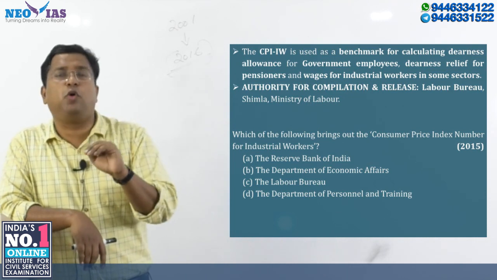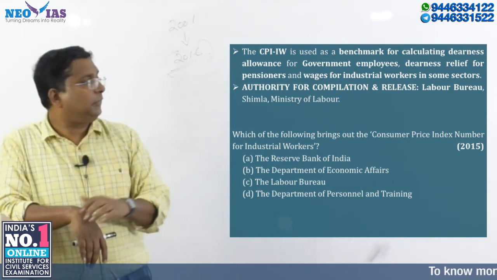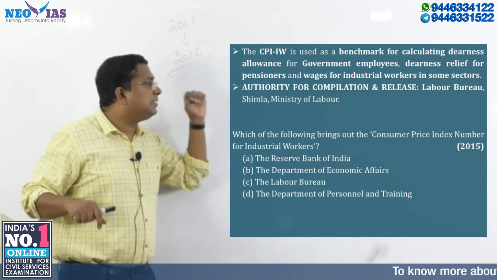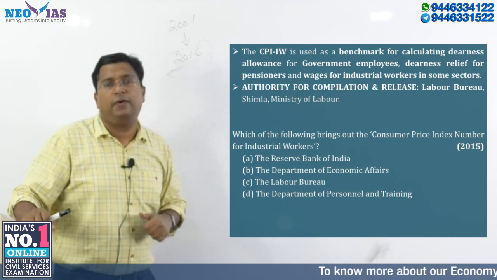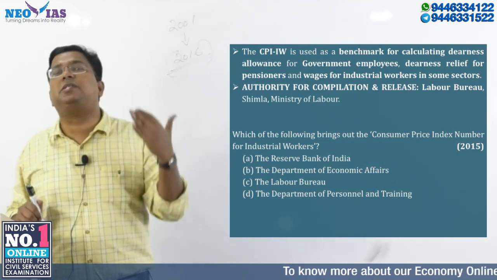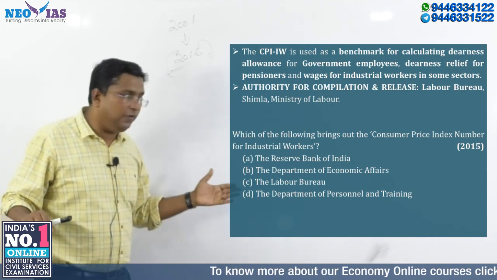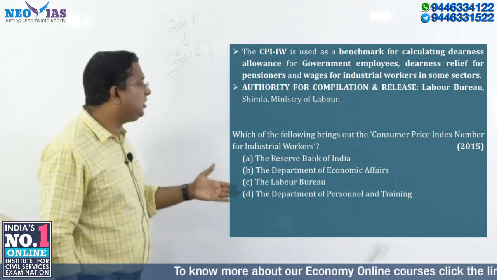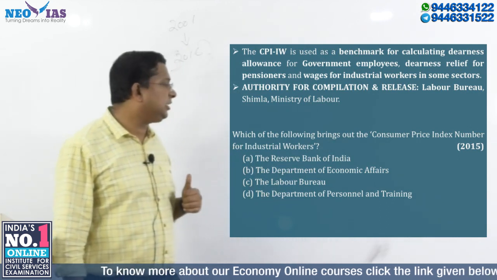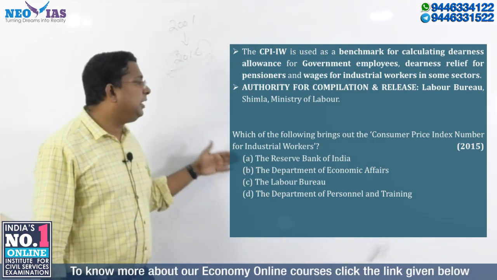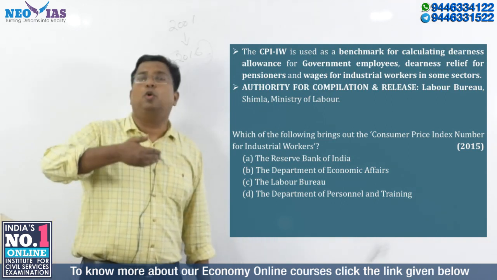And finally, what you need to know is who releases this index. This index is released by the Labor Bureau, which comes under the Ministry of Labor. This question was asked in the year 2015. UPSC asked: which of the following brings out the consumer price index number for industrial workers? It is released by the Labor Bureau.